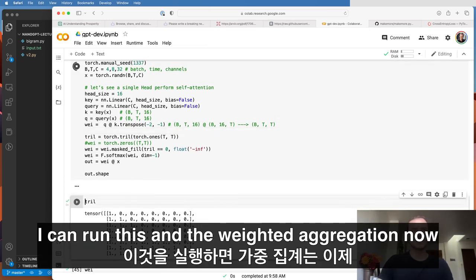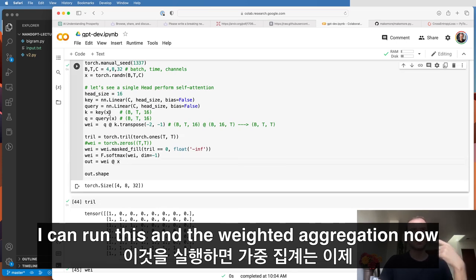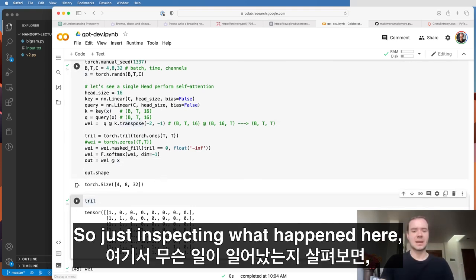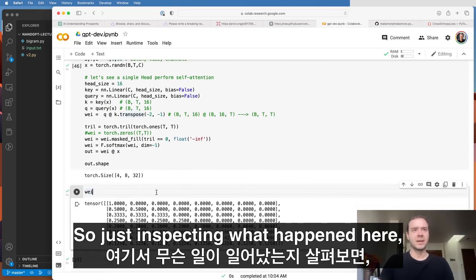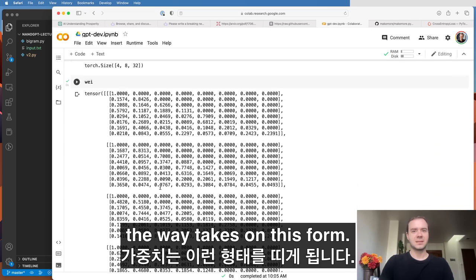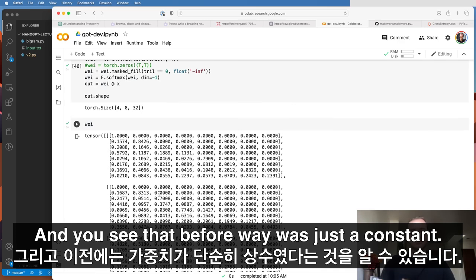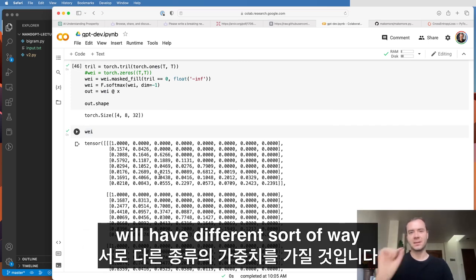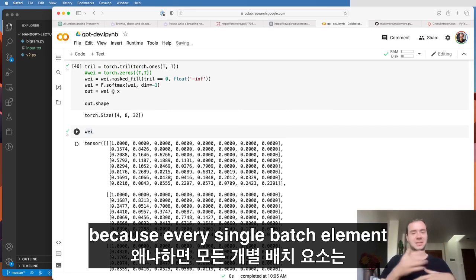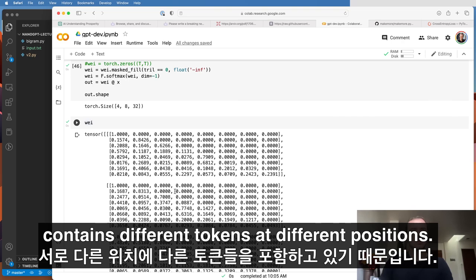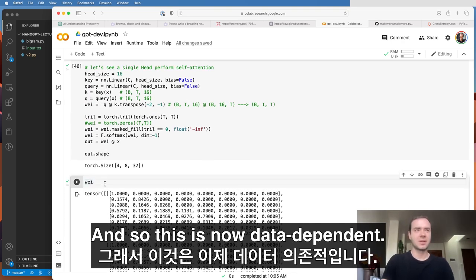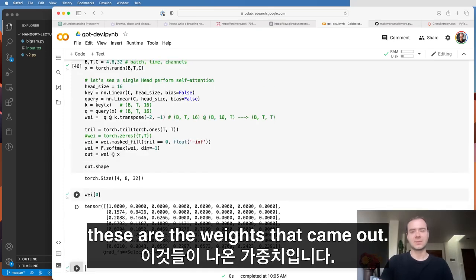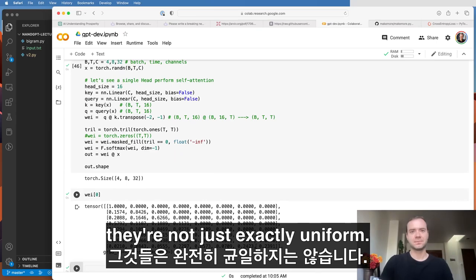I can run this, and the weighted aggregation now is a function in a data-dependent manner between the keys and queries of these nodes. So just inspecting what happened here, the wei takes on this form. Before, wei was just a constant, so it was applied in the same way to all the batch elements. But now every single batch element will have a different wei, because every single batch element contains different tokens at different positions. And so this is now data dependent. When we look at just the 0th row in the input, these are the weights that came out, and you can see that they're not just exactly uniform.